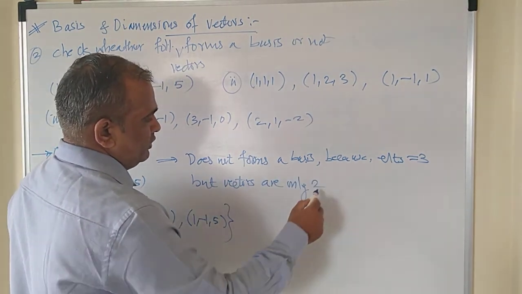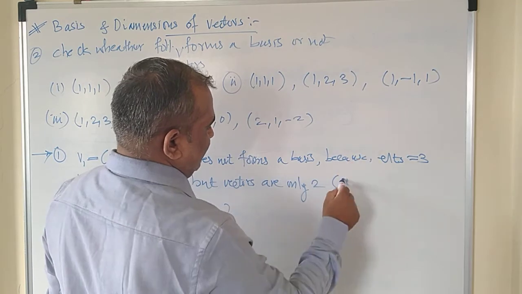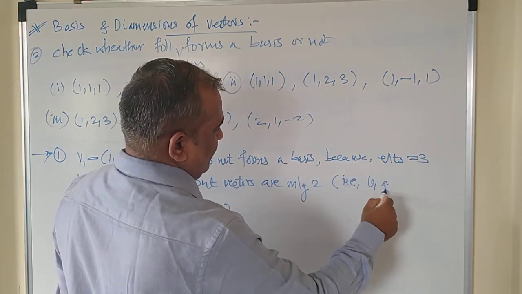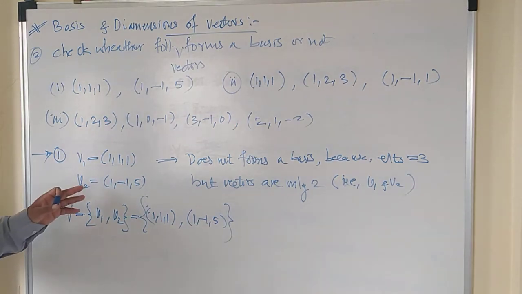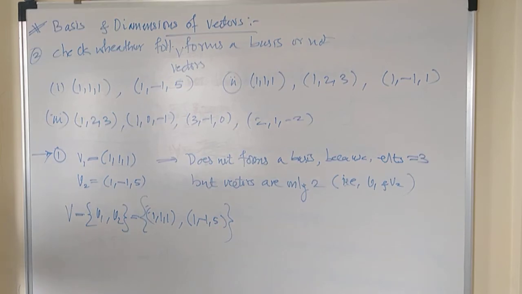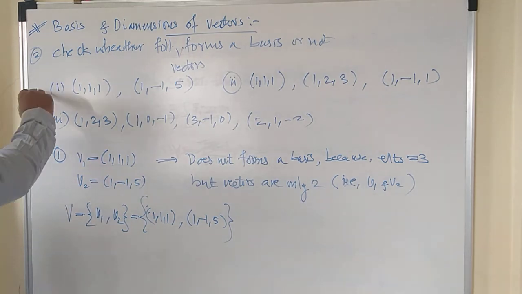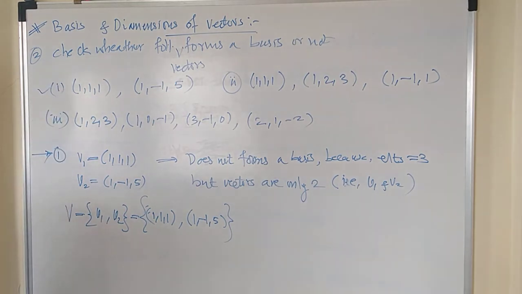Only 2, that is V1 and V2. If the number of vectors is less than the number of elements, these are not linearly independent, and therefore this does not form a basis. This is one of the conditions. So the first case is checked: this does not form a basis.